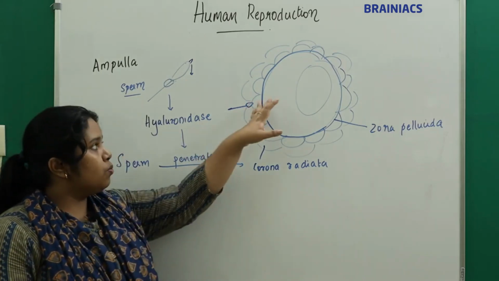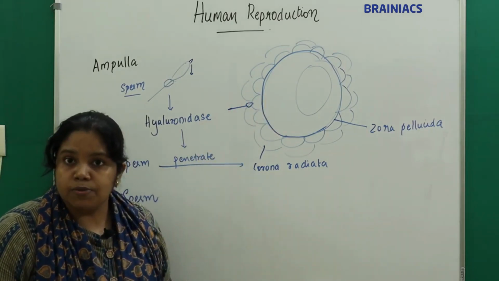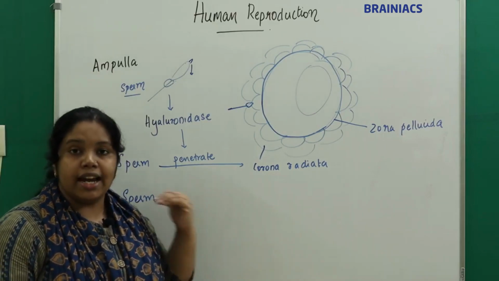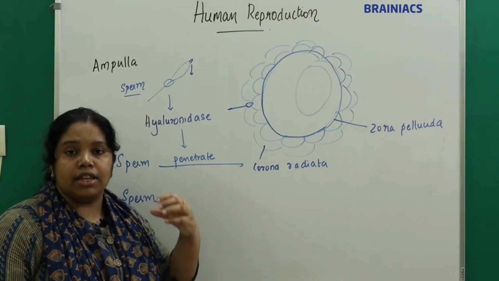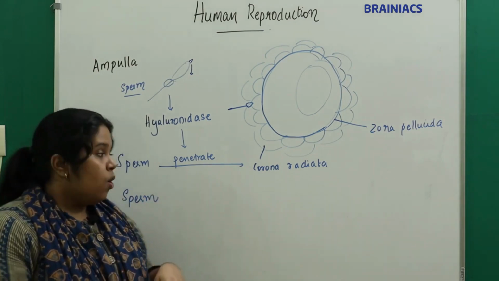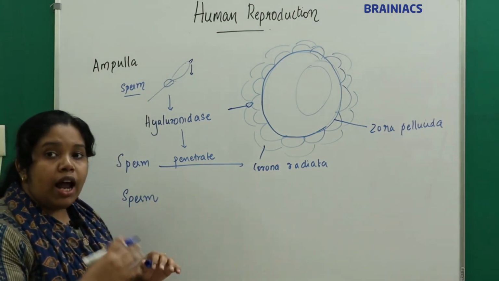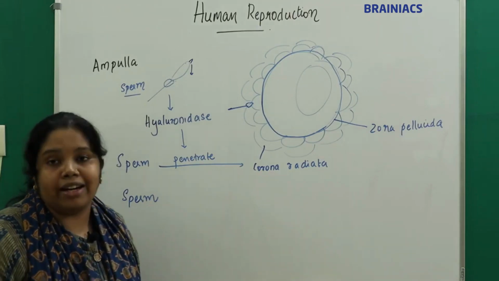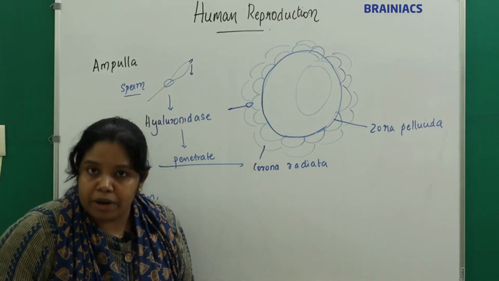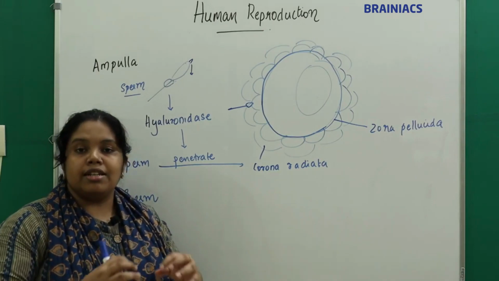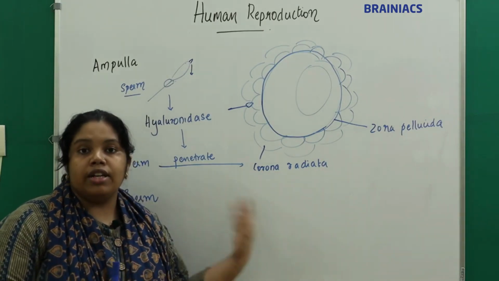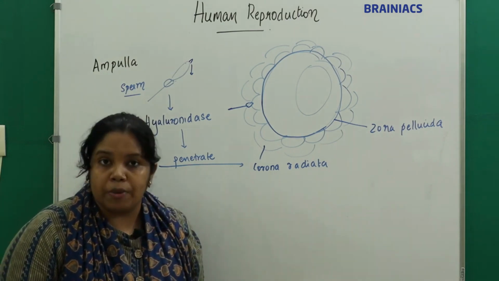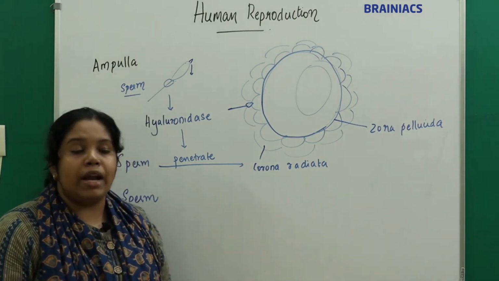The sperm has the lytic enzymes in the acrosome. The sperm has the lytic enzymes present in the acrosomal cap, right? What happens? The sperm will undergo acrosomal reaction. What is meant by acrosomal reaction? Acrosomal reaction means that the acrosomal cap will dissolve and release the lytic enzymes. That is called acrosomal reaction.